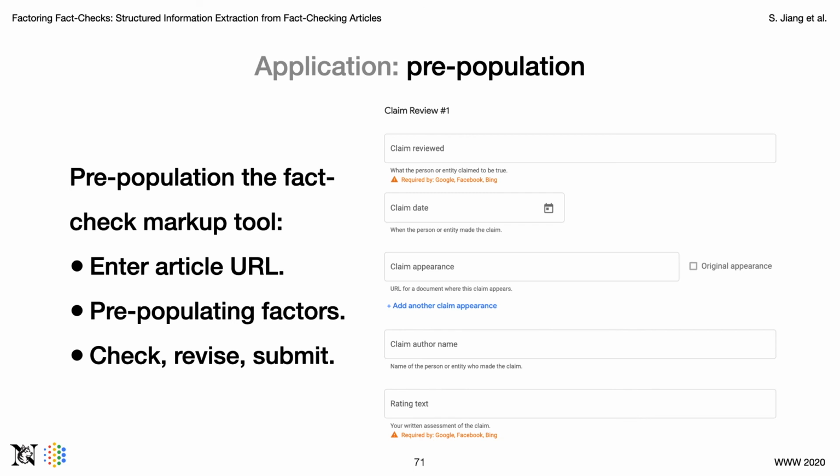So to summarize, our experiments show the overall feasibility of the task of factoring fact checks, especially for well-known fact checkers. However, as this task directly faces the misinformation problem, we need extremely high accuracy to fully automate this process. Therefore, our primary application of this task is a human-in-the-loop process that can benefit from our models. For example, as mentioned earlier, current journalists can submit their factors through a markup tool. Our model can be used to pre-populate these factors after the user specifies a URL. And then a user can check our pre-population, revise them if needed, and finally submit to save them some time.